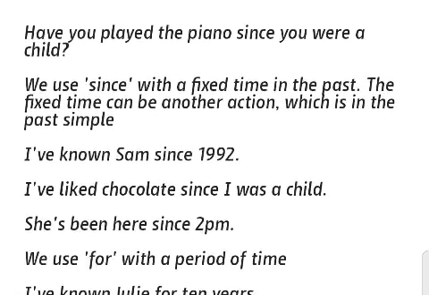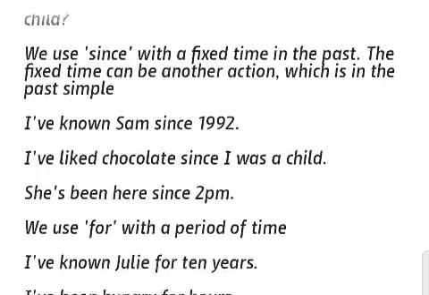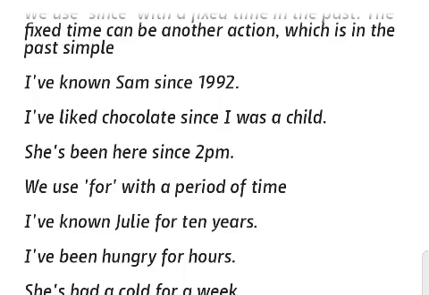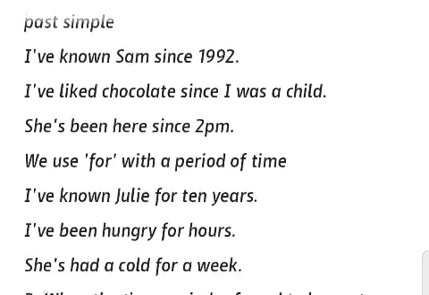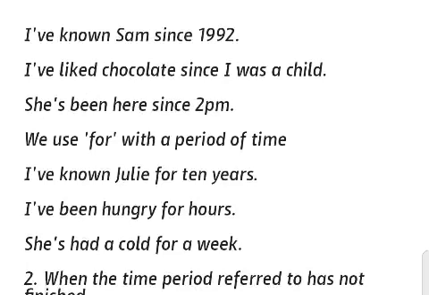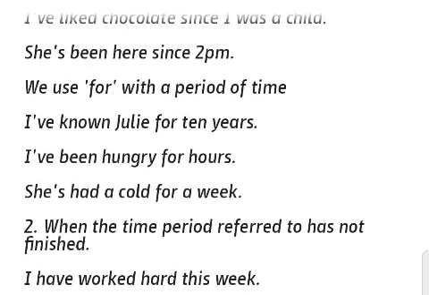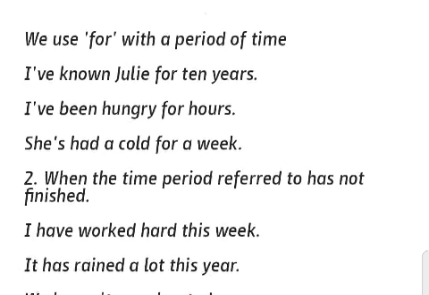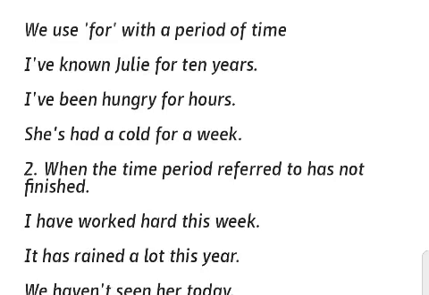We use since with a fixed time in the past. The fixed time can be another action which is in the past simple. I've known Sam since 1992. I've liked chocolate since I was a child. She's been here since 2 p.m. We use for with a period of time. I've known Julie for 10 years. I've been hungry for hours. She's had a cold for a week.